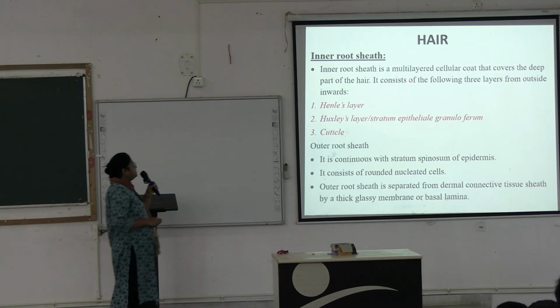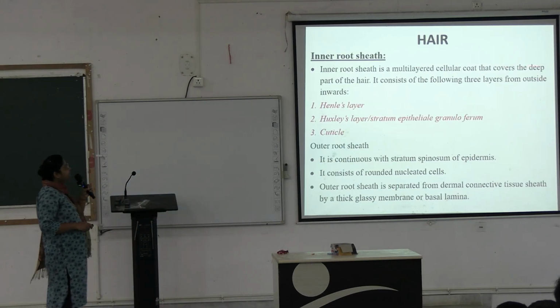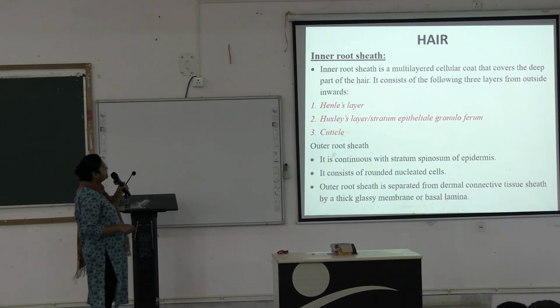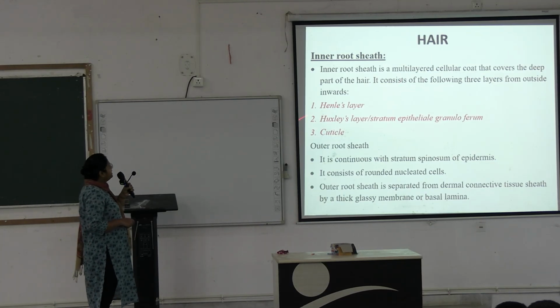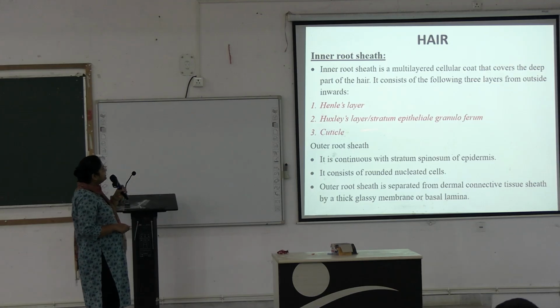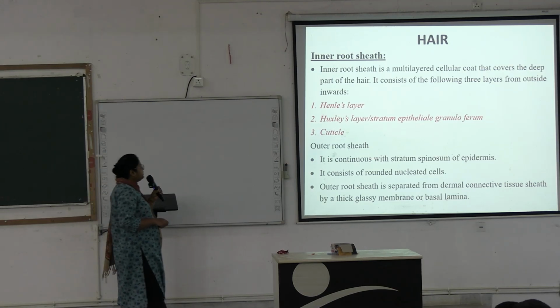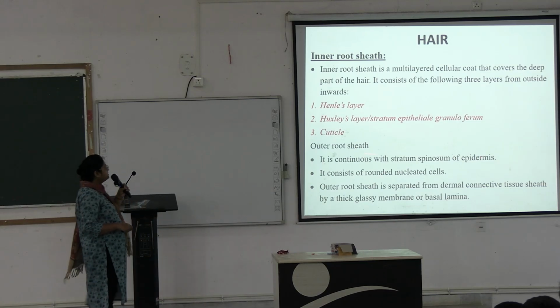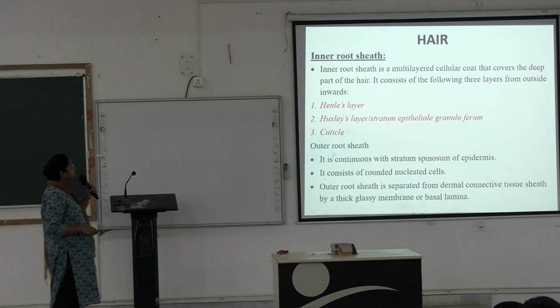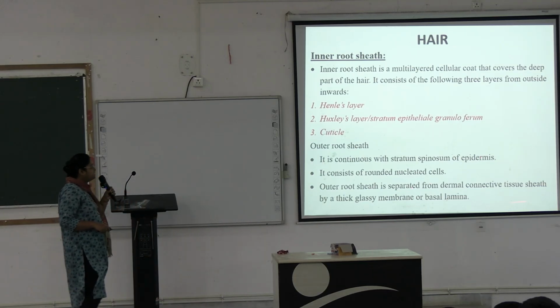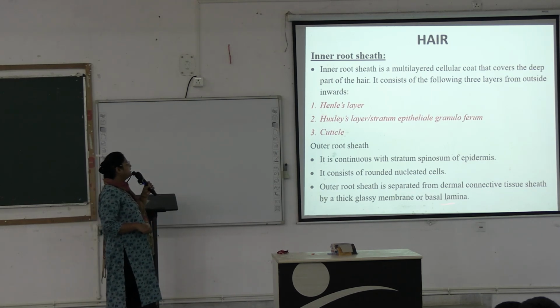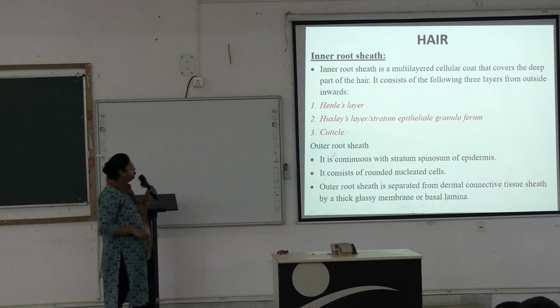The inner root sheath is a multi-layered cellular coat that covers the deep part of the hair, and it consists of three layers from outside inward: Henle's layer, Huxley's layer, and cuticle. The outer root sheath is continuous with the stratum spinosum of the epidermis and consists of rounded nucleated cells. The outer root sheath is separated from the dermal connective tissue sheath by a thick glassy membrane or basal lamina. Next.